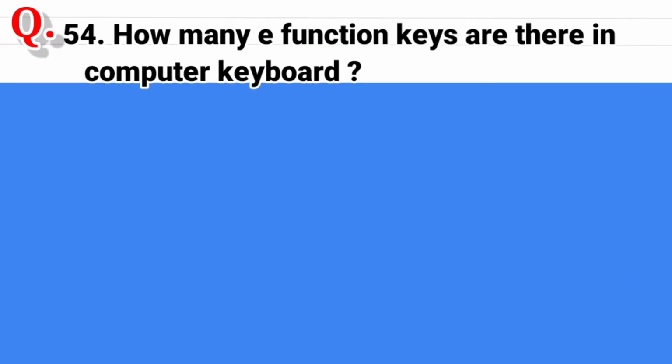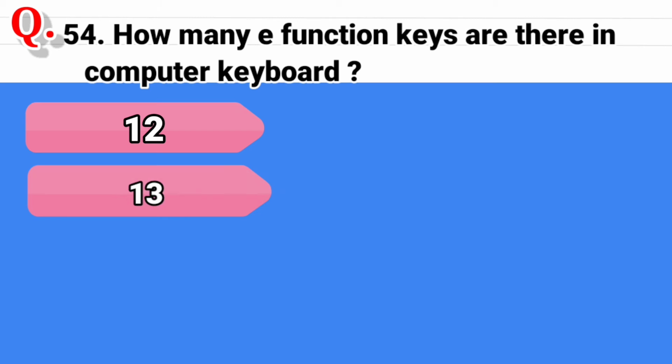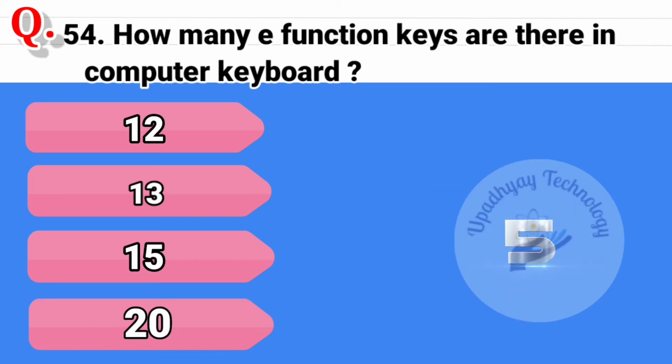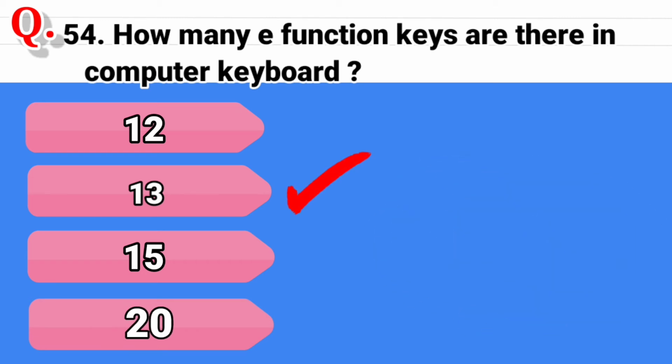Question 54. How many function keys are there in a computer's keyboard? The options are 12, second option is 13, third option is 15, and the last option is 20. And the correct answer is 13.